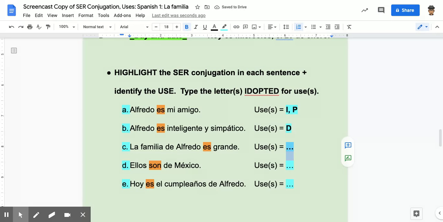So maybe we are describing, maybe we're giving possession as well. Ellos son de México. They're from Mexico. We know that, por supuesto, would be origin. And then hoy es el cumpleaños de Alfredo. Today's Alfredo's birthday. That could be an event, or it could be day and date.